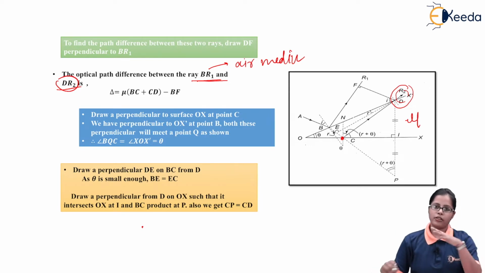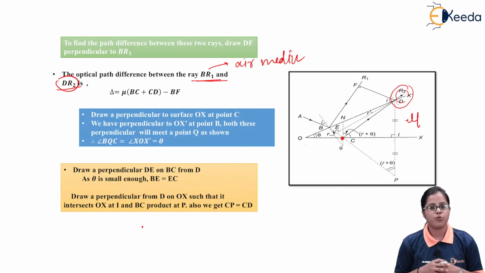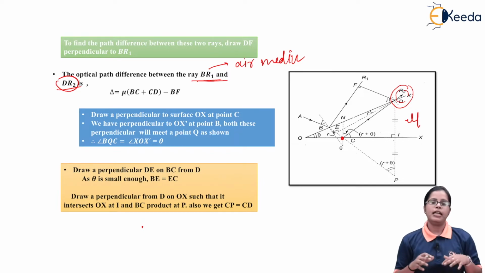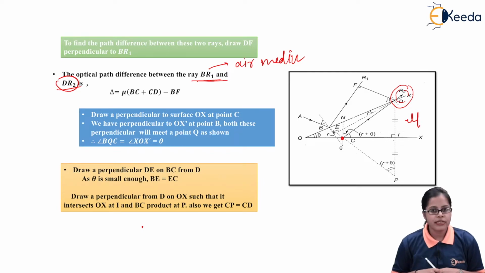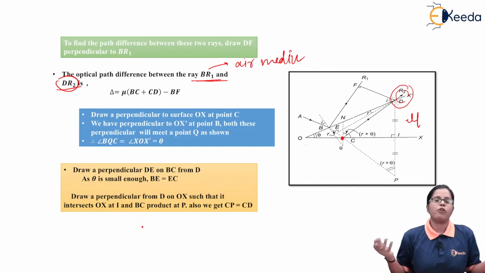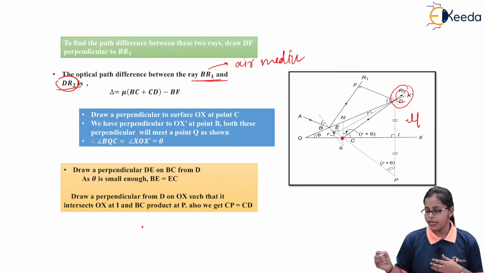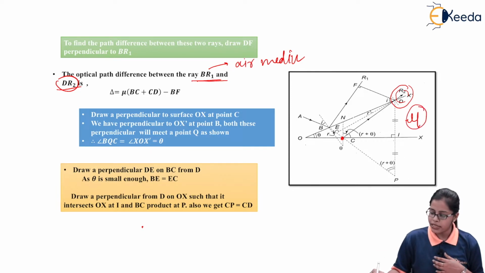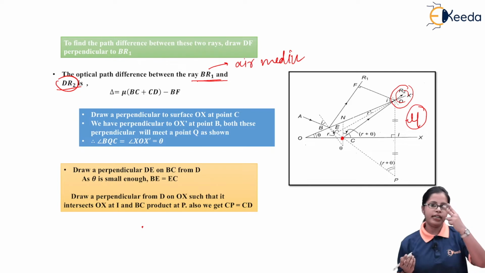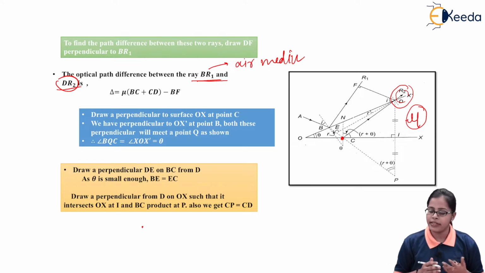So if you look at the optical path difference, because whenever we talk about path difference, we have two types of path difference which we have already calculated previously, that is geometrical path difference and optical path difference. But whenever a medium comes into the picture, except air or vacuum, we need to calculate optical path difference. So as we can see, we have a medium of refractive index mu, and the ray DR2 is supposed to come from the medium having refractive index mu.